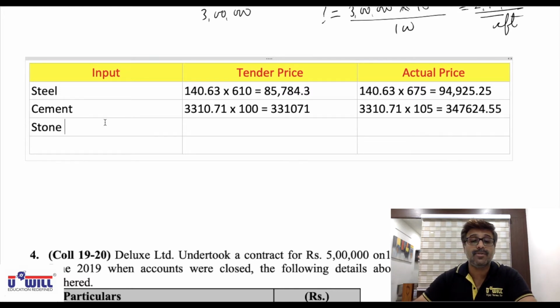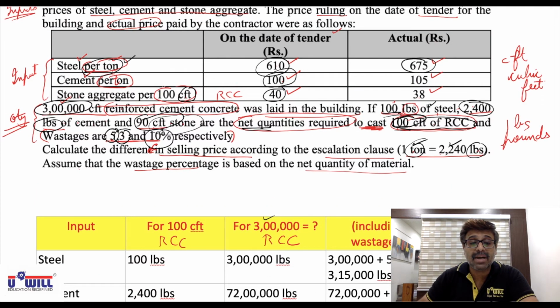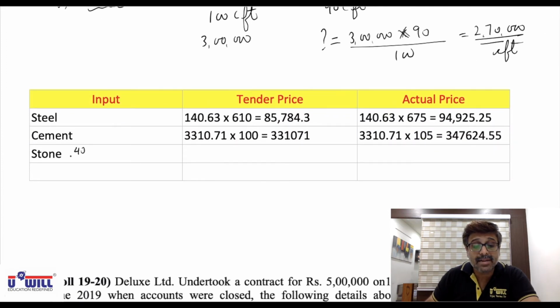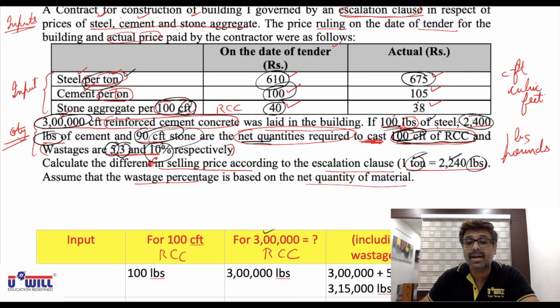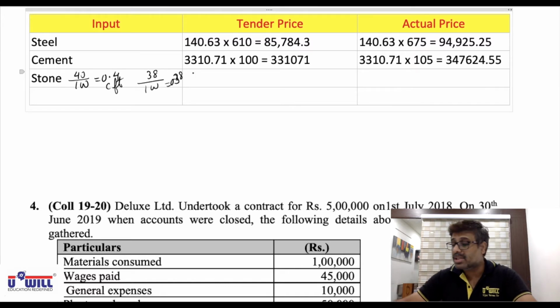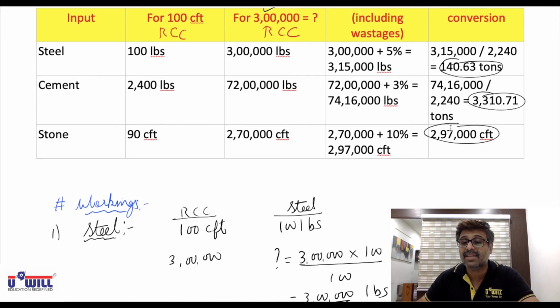Okay, and same way we do it for stone. First of all, this 40 rupees is the price per 100 cubic feet. So can I say 40 divided by 100 per cubic feet is 0.4. And same way 38 is also per 100 cubic feet, so per cubic feet we are paying 38 divided by 100, 0.38. These prices we will take, 0.4 and 0.38, because we have the quantity in cubic feet, 2,97,000.